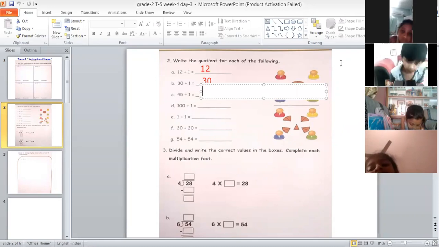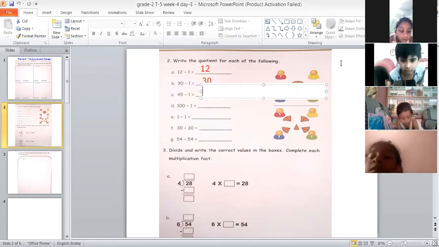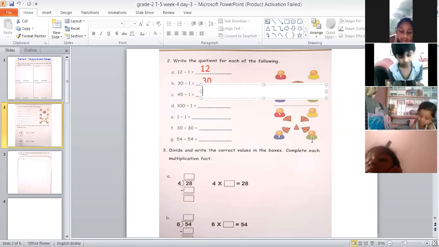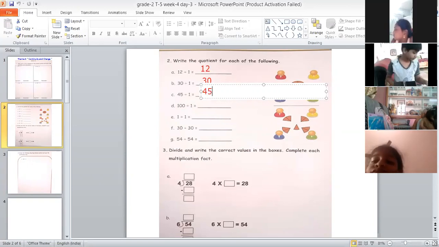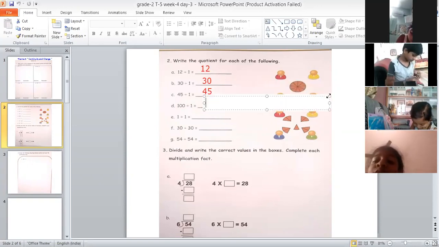Nityasri, please read third bit. 45 divided by 1 is equal to 45. Very good. Again, we are dividing a number by 1, so we will get that same number back. So 45 divided by 1 is equal to 45.